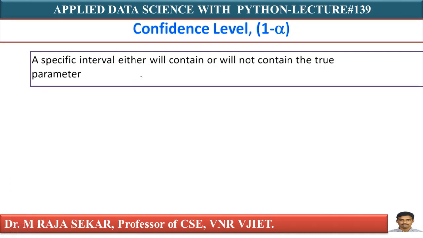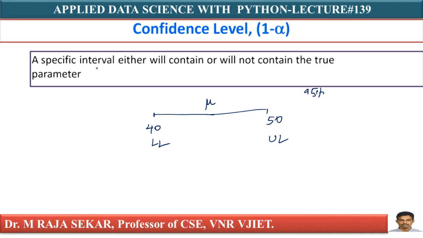Just see what it says. A specific interval either will contain or will not contain the true parameter. Let me say this is a specific interval, 40 to 50, the confidence interval with a lower limit and upper limit. I am saying something about mu. If you repeat this experiment 100 times, 95% of the time mu is inside this interval, and 5% it is outside.